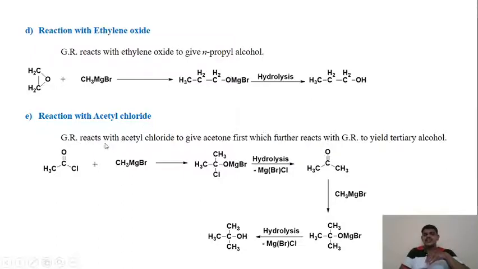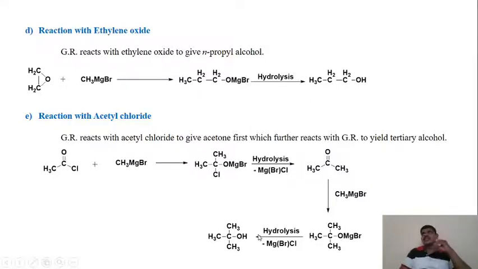The next is the reaction with acetyl chloride. When the Grignard reagent, CH3MgBr, reacts with acetyl chloride, that is CH3COCl, it is going to give us the adduct. This adduct on hydrolysis is going to give us the ketone first. Then this ketone again reacts with the methyl magnesium bromide, as we have seen in the previous reaction. Ketones react with the Grignard reagent to give us the adduct, and this adduct on hydrolysis provides us the tertiary alcohol.